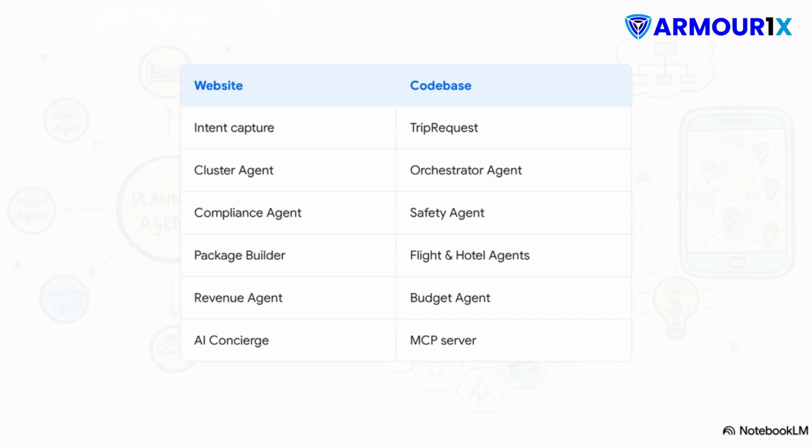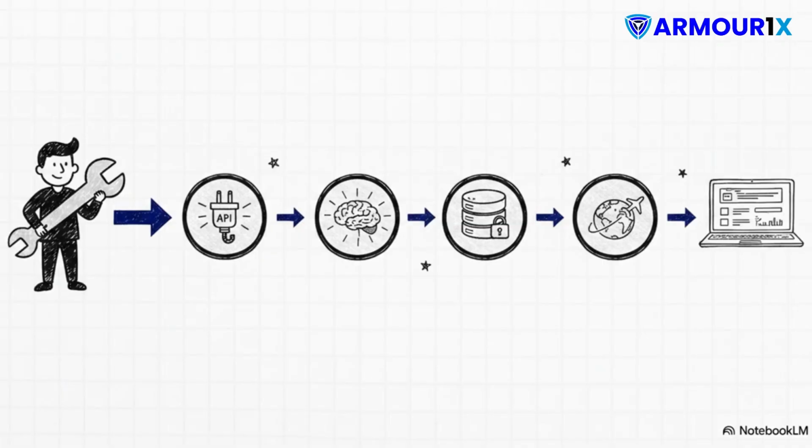The demo codebase we've just been exploring acts as the actual backend intelligence layer that the website is currently just mocking up with demo data. Bringing this to life isn't going to be some massive multi-month rebuild. With just a 1 to 2 week sprint, a backend developer can execute a very specific checklist to turn this demo into a live minimum viable product. You just wrap it in a FastAPI layer, switch the LLM to a production provider like Grok or Claude, implement Supabase so the agent's memory actually survives server restarts, plug in the real Amadeus API for live flight data, and connect the final output to the front end.